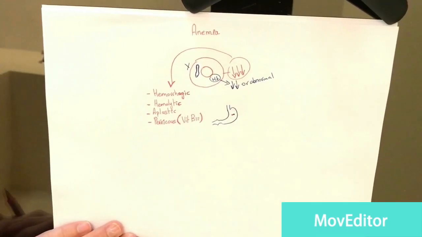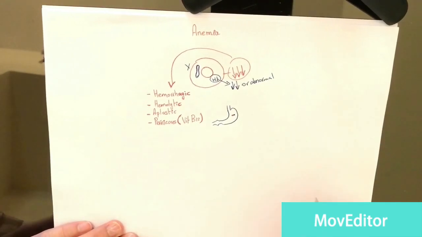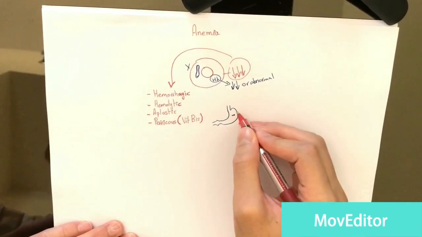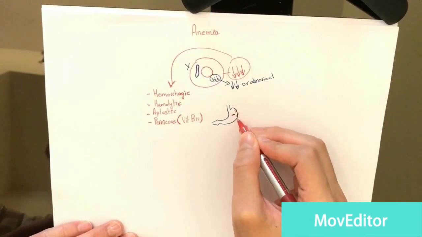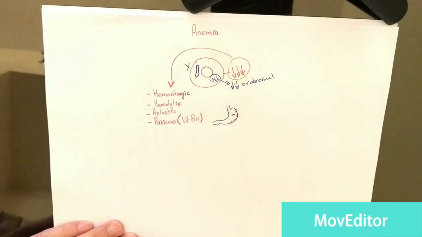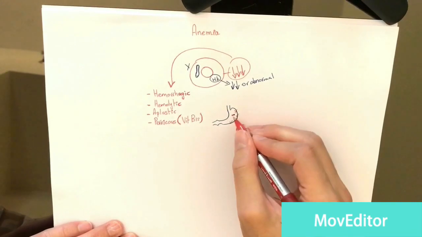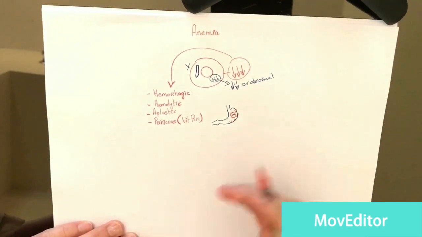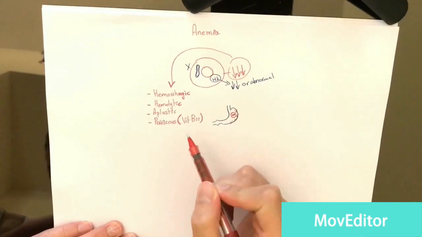Sometimes people have autoimmune disorders in which their immune cells destroy the mucosa of the stomach. So the stomach will not release this intrinsic factor. There will be no intrinsic factor, and when there is no intrinsic factor, there will be no vitamin B12.